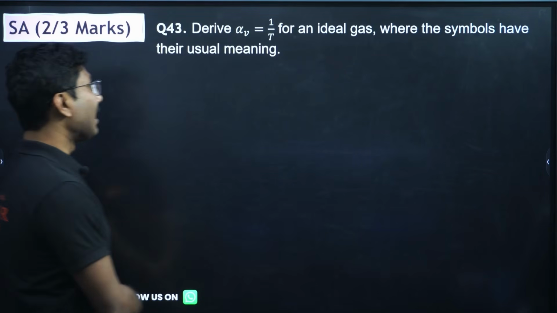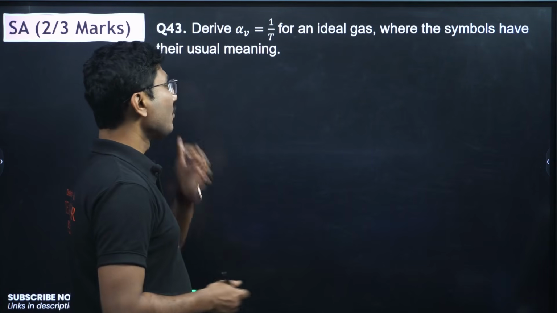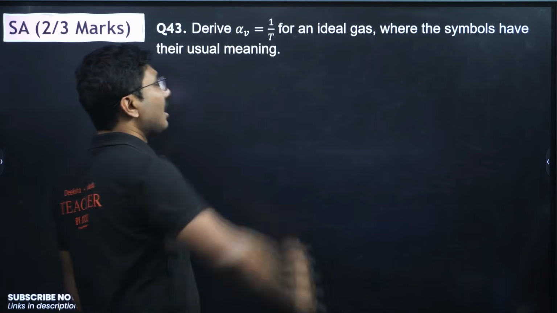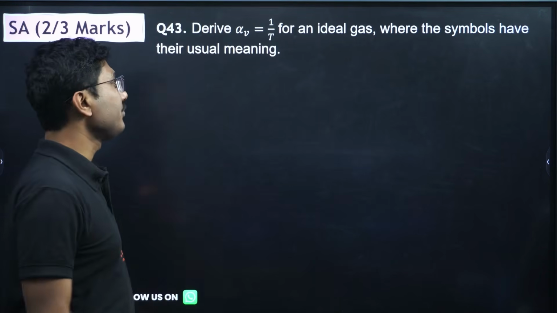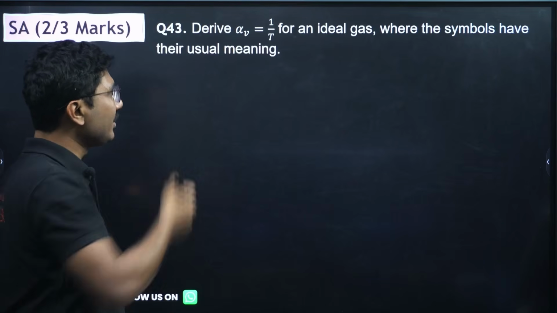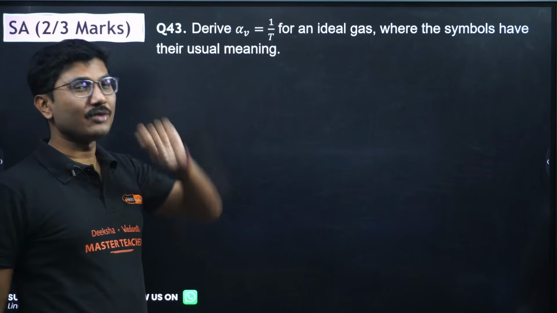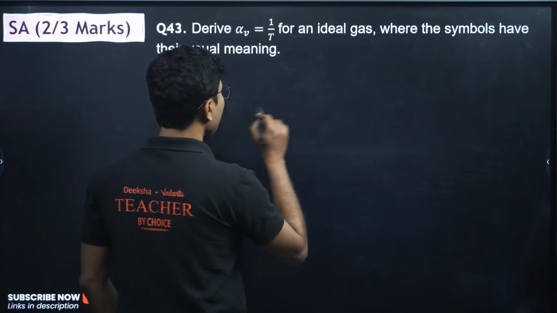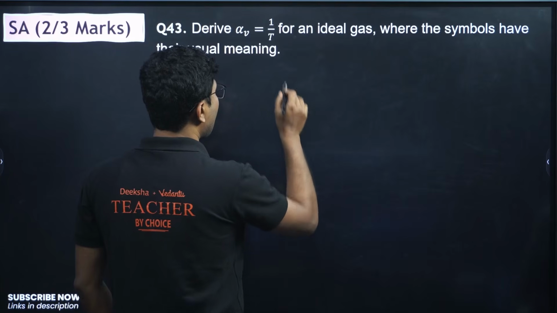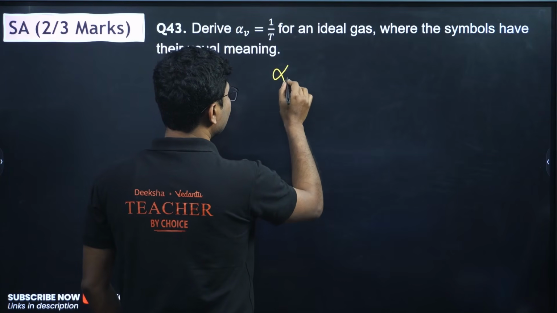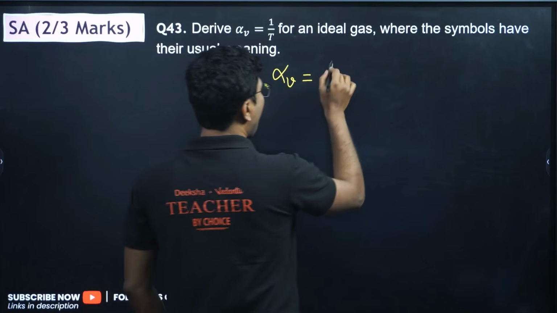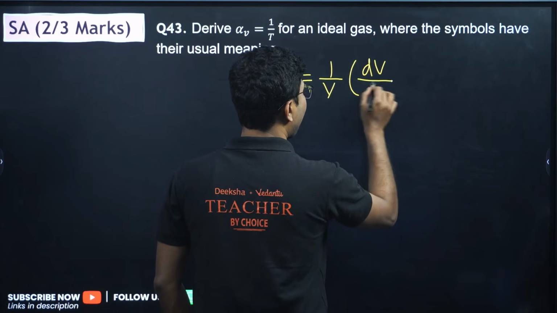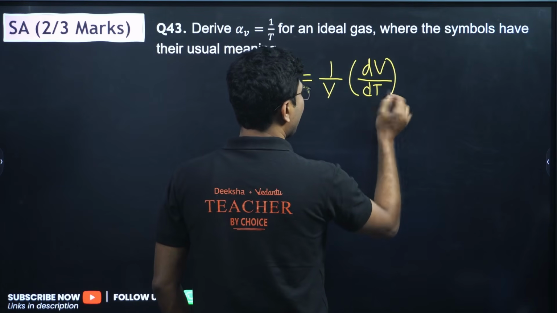Next, derive alpha V equals 1 by T for an ideal gas, where the symbols have their usual meaning. Alpha V means coefficient of volume expansion. So we have to find alpha V, and we have to see why it is 1 by T. Now, alpha V is given by 1 by V dV by dT, at constant pressure, obviously.